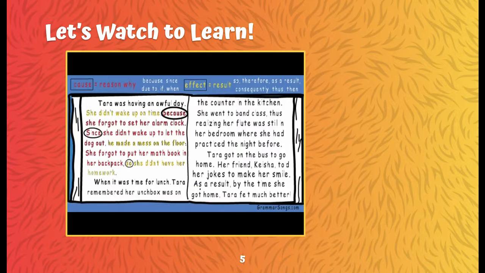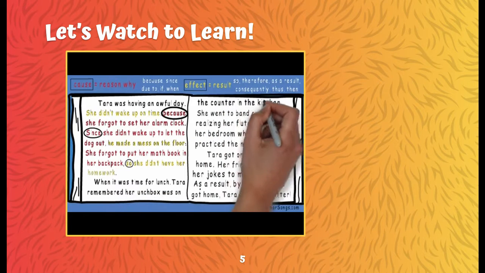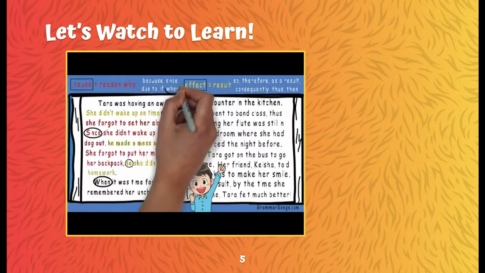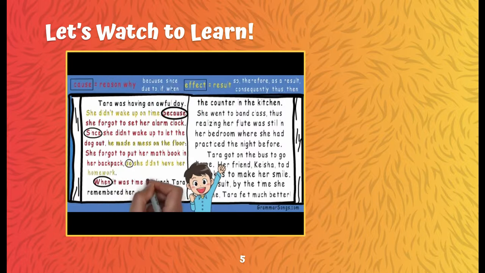When it was time for lunch, Tara remembered her lunchbox was on the counter in the kitchen. When could be a signal word for a cause. Yes, it can. When it was time for lunch, Tara remembered her lunchbox was on the counter in the kitchen. The fact that it was time for lunch caused Tara to remember her lunchbox. Exactly. Let's see what happens next.